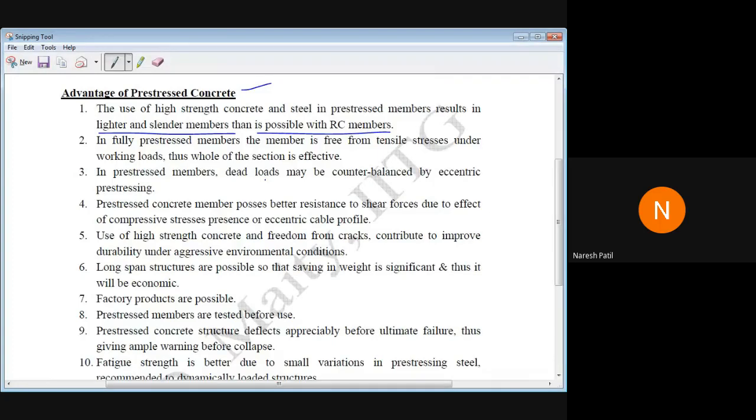Can you give an example of how the sections become lighter? See, what is stress? Stress is P by A. Correct? We already know the stress is very high. So what will happen if I take this and calculate the area? Aishwarya, what will happen?